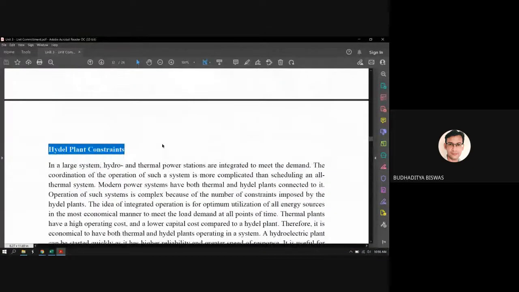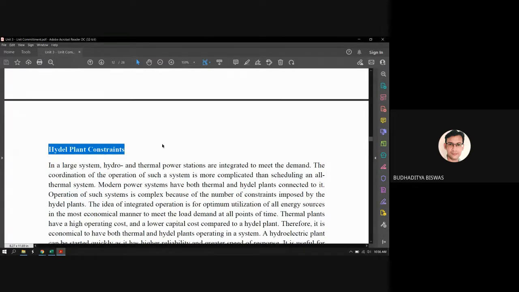Actually, the meaning of this hydro plant constraint is that when a load is supplied by a mixed power plant, that means part of the load is supplied by the hydro plant and part by the thermal unit, then we must decide when the thermal unit should commit, because the running cost of the hydro plant is very, very low compared to the thermal power. It is generally nil.